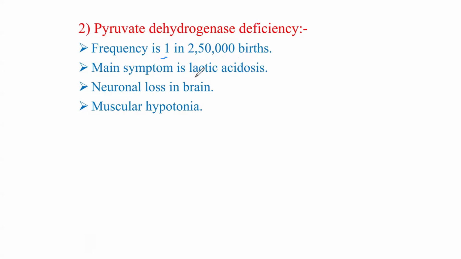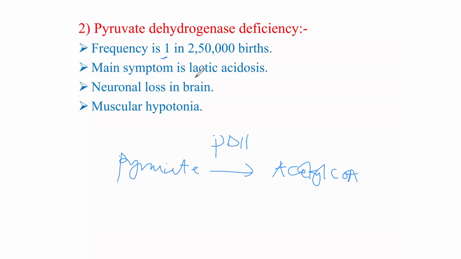Remember, pyruvate dehydrogenase is an enzyme involved in the conversion of pyruvate to acetyl-CoA. But when there is a deficiency of this enzyme, it will block the conversion of pyruvate to acetyl-CoA.